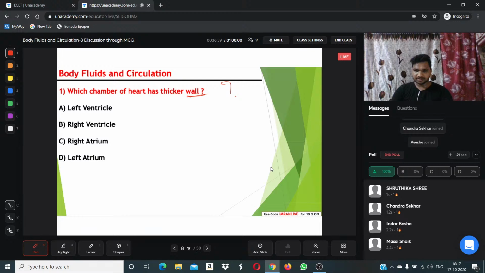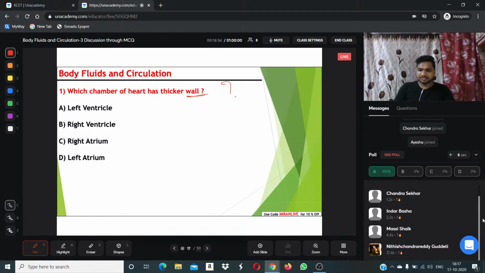Tika, Chandra, Indra, Messi. Wonderful. I got 100% right answers from you. Excellent. Waiting for some more answers from you. Great, Nitish. Wonderful.